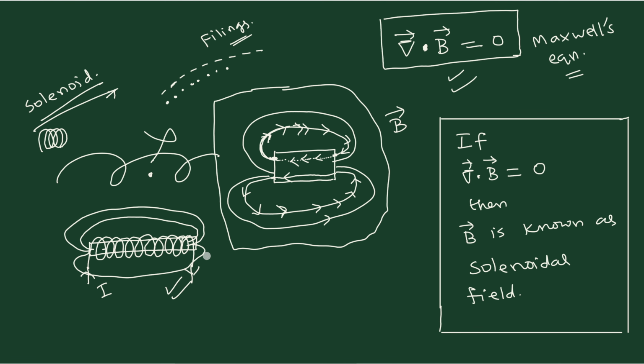Magnetic field generated in a solenoid happens to be the one with zero divergence, and therefore any vector field, remember, not only for magnetic field, now we are coming to a general one, any vector field whose divergence is equal to zero, such vector fields are known as solenoidal vector fields. So this is our second important conclusion.